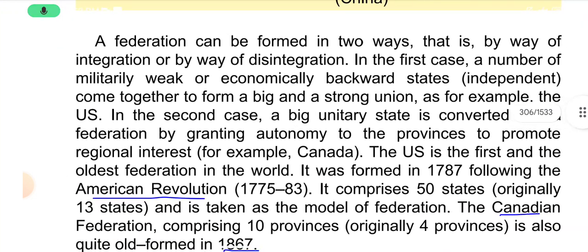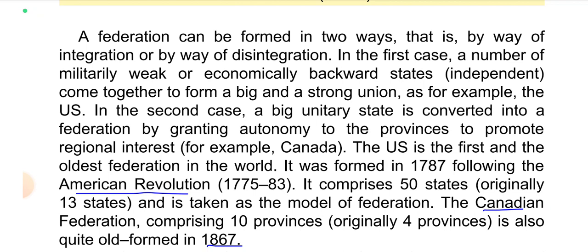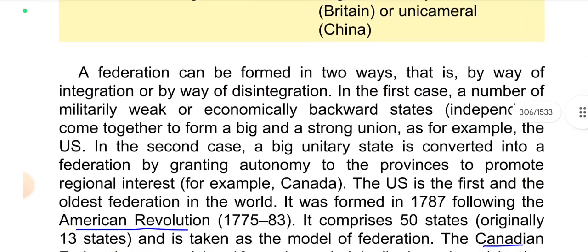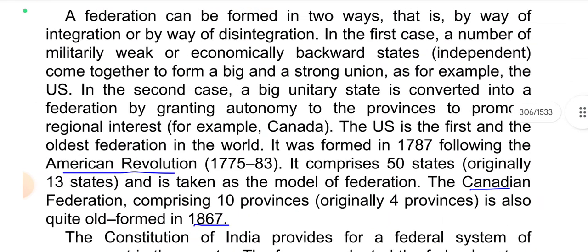A federation can be formed in two ways, that is by way of integration and by way of disintegration. In the first case, a number of militarily weak or economically backward independent states come together to form a big and a strong union, as for example the US. In the second case, a big unitary state is converted into a federation by granting autonomy to the provinces to promote regional interest, for example Canada.